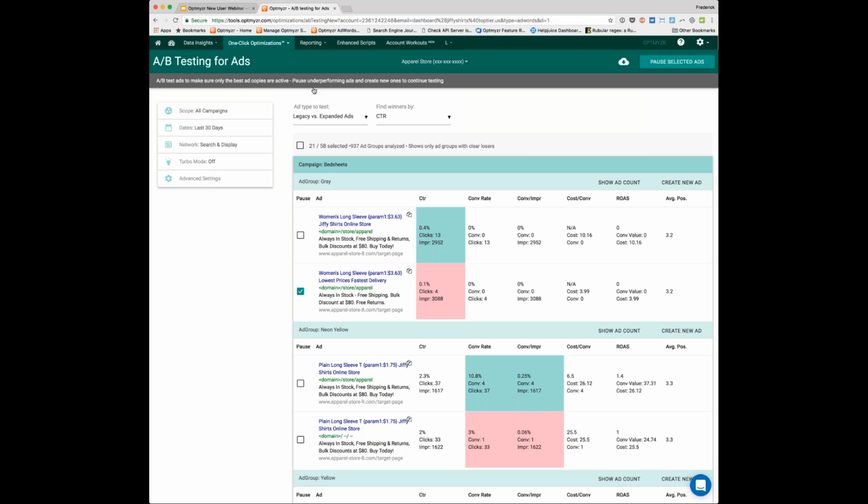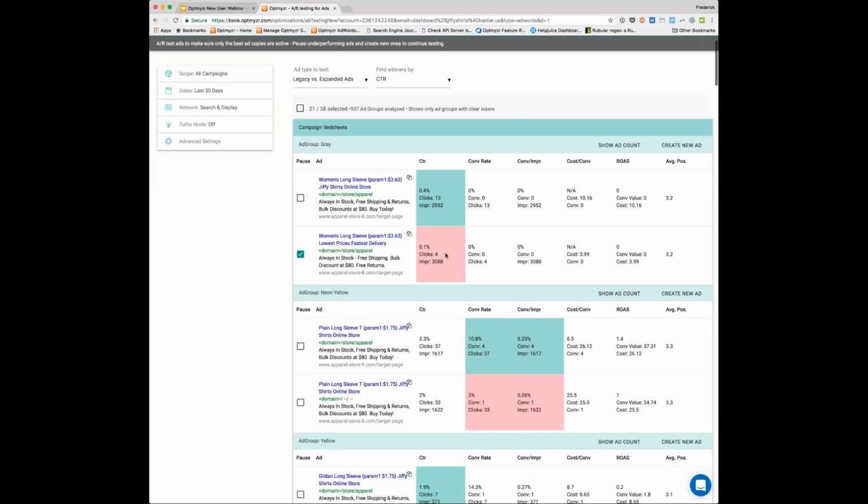So how we do this is we look with a statistical calculation at each ad text in each ad group, and we find the winners and the losers, and we color code those. So you can see here in this particular ad group, this is a statistically significant losing ad text on a CTR basis. Now in this next ad group, the CTR is actually too close to call statistically at 95% confidence. But when it comes to conversion rate and conversions per impression, we do have a winner and a loser. So the first ad is my winner.